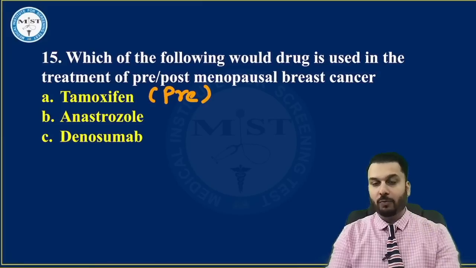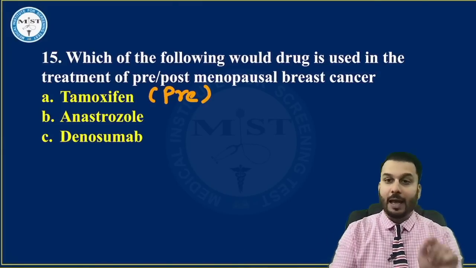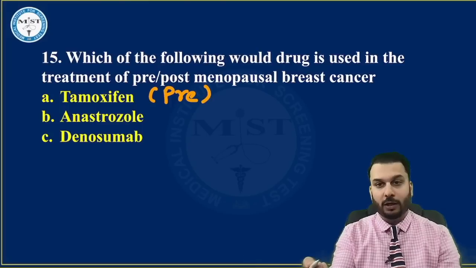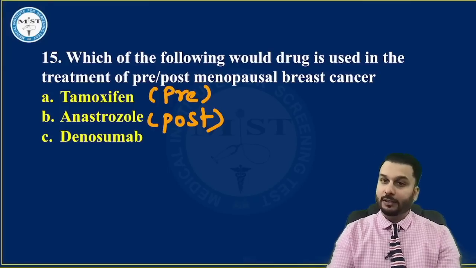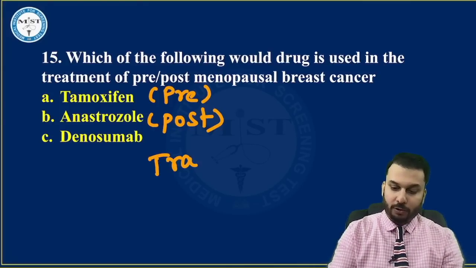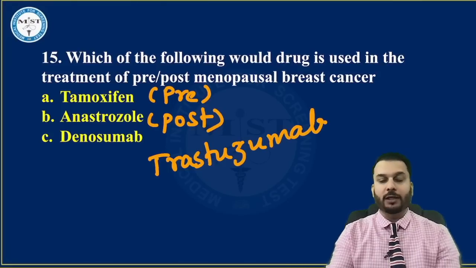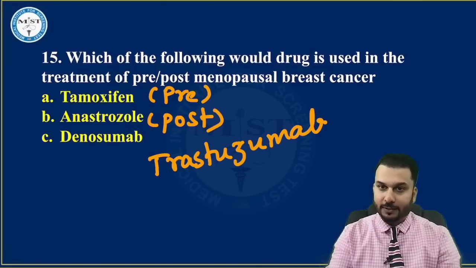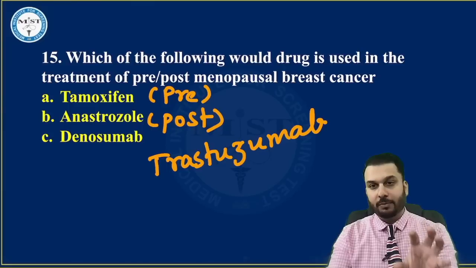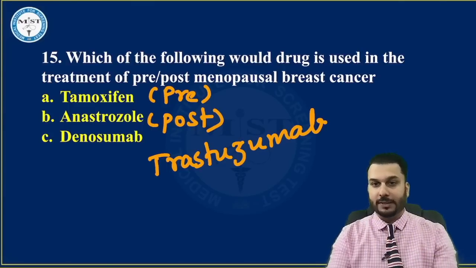And if postmenopausal breast cancer was asked, then your answer has to be aromatase inhibitors, letrozole, anastrozole, etc. Another drug that they may ask you in the coming exam is trastuzumab. Trastuzumab is a monoclonal antibody that we use in breast cancer. So this is the medicine that will block the overexpression of the HER2 gene, which is responsible for breast cancer.